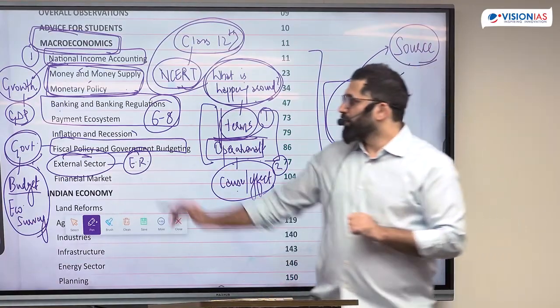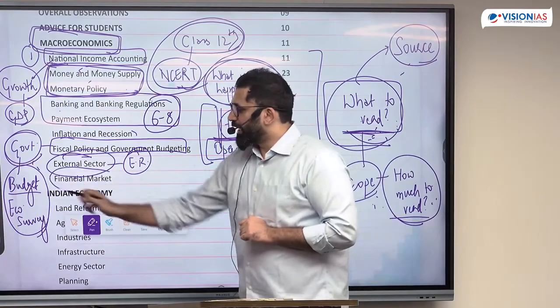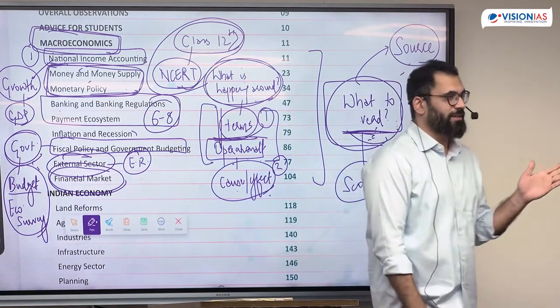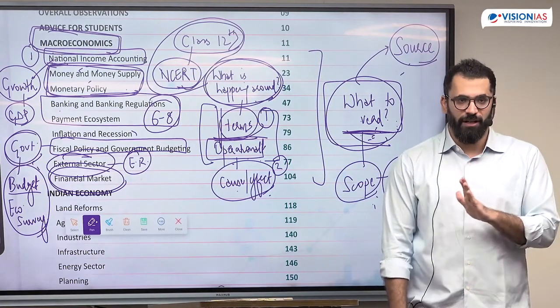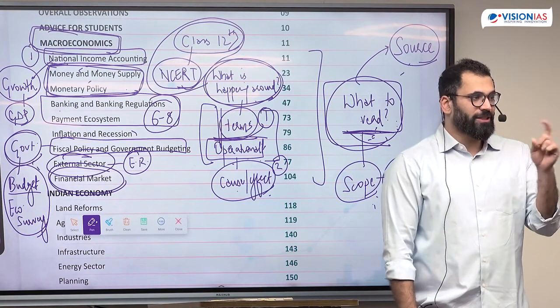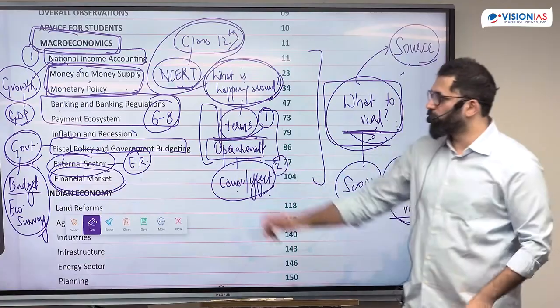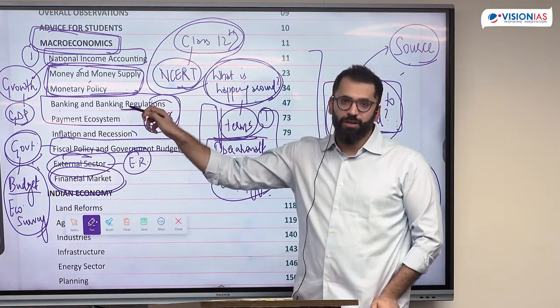So what they've done is, previously definitely they've asked questions here, but now they have shifted big time to financial market. You'll see number of questions in 2022, 23, 24 coming from the capital market, the stock markets. Terms in stock market, institutions in stock market, various instruments of stock market. So they have moved from this to this because now this is no longer in news.